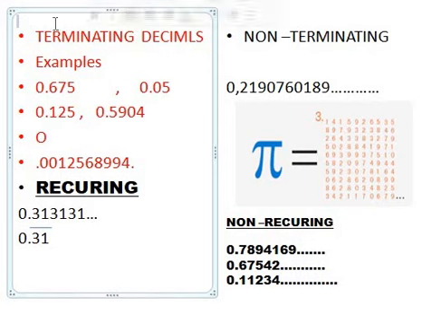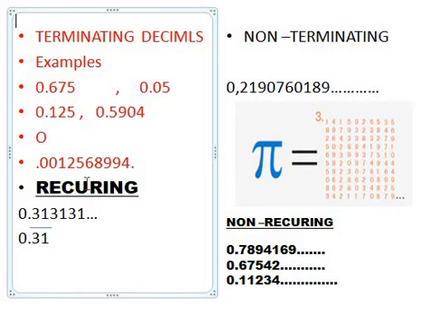So we will have, for example, 0.675, 0.05, 0.125. All these are examples of terminating decimals. When I say terminating decimals, I mean any number which has a decimal and there's a stop after the decimal.